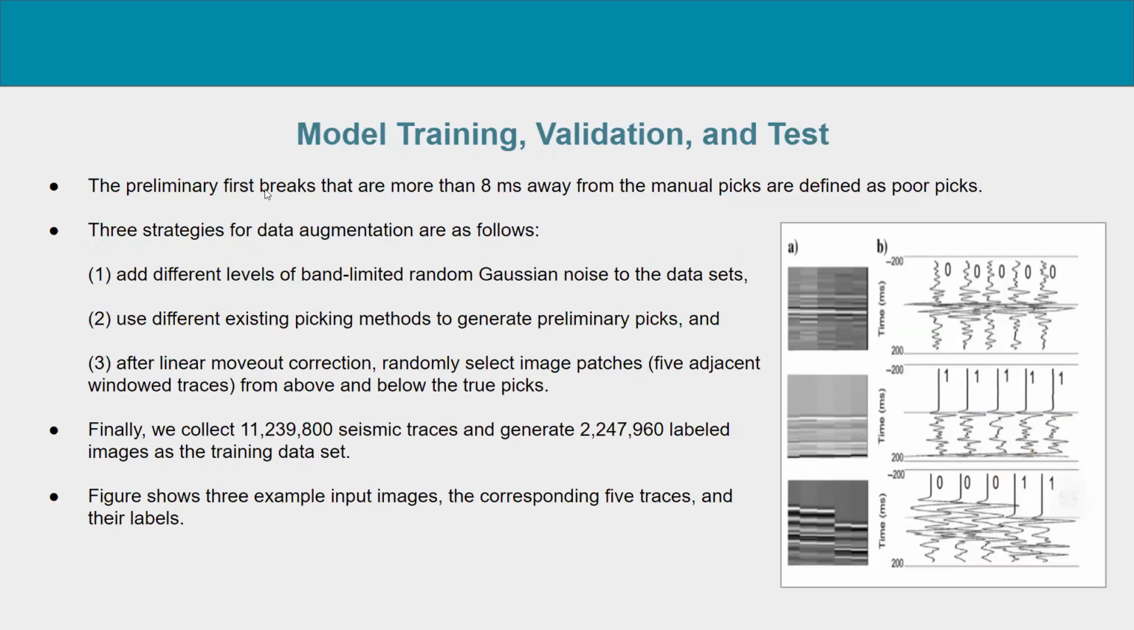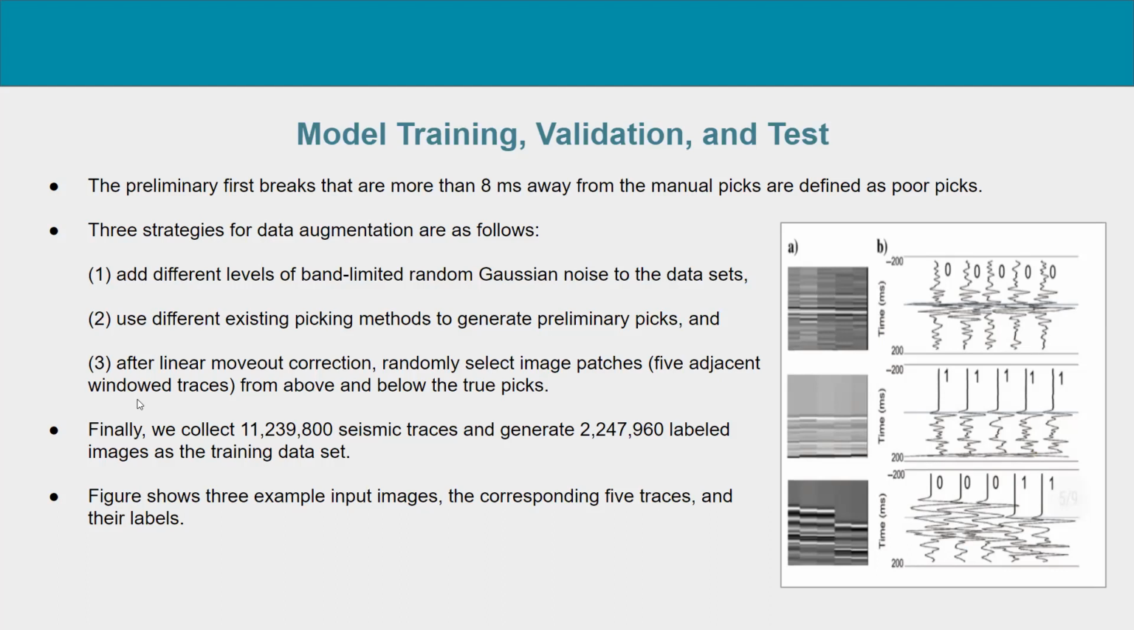The preliminary first breaks that are more than 8 milliseconds from the manual picks are defined as poor picks. For data augmentation, we use three different strategies. Firstly, we add different levels of band limited random Gaussian noise to the datasets to suppress the coherent noise. Then we use different existing picking methods to generate preliminary picks. And after linear move-out correction, we randomly select image patches from above and below true picks.